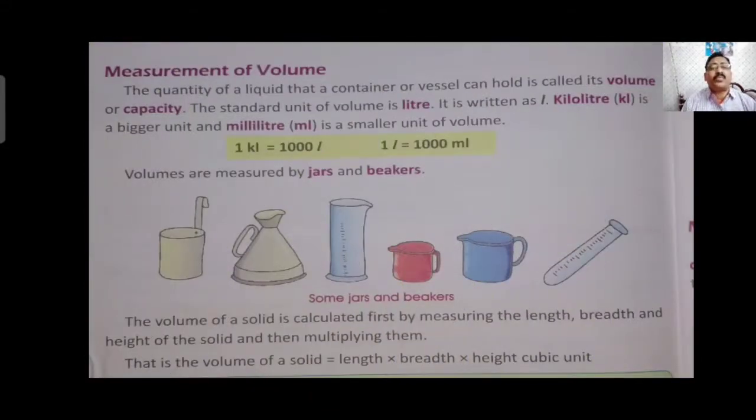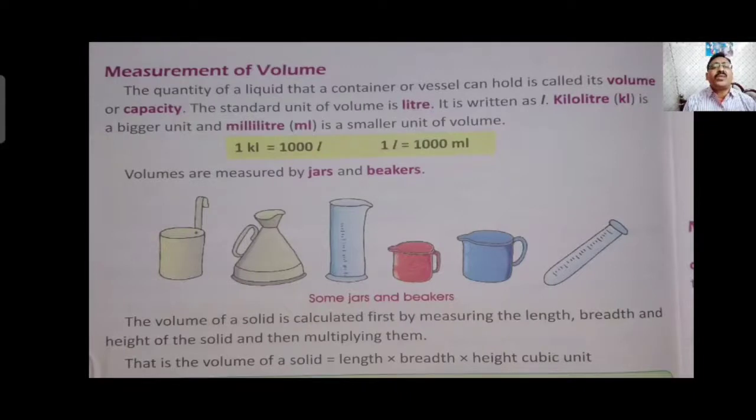Measurement of volume. Now comes the liquid object. When we measure any liquid object, what do we use? We use a particular container to measure. Generally you have seen the milkman comes with a milk can, and he uses a vessel which is marked in liter and milliliter to measure the liquid quantity.